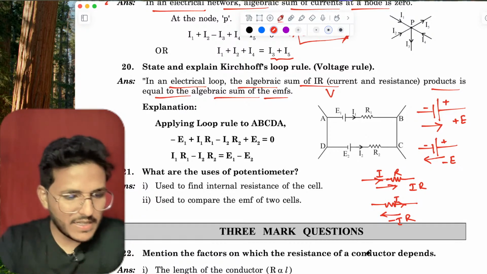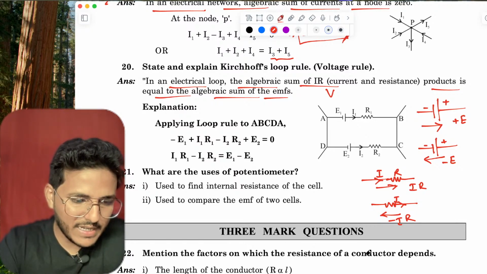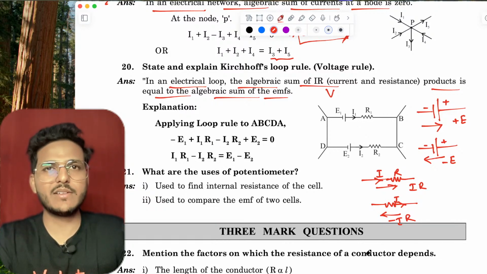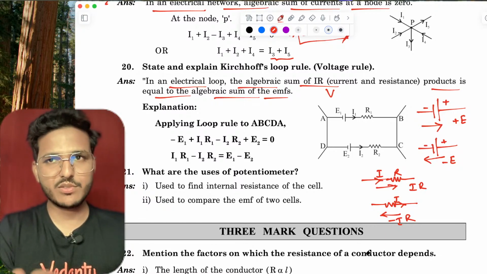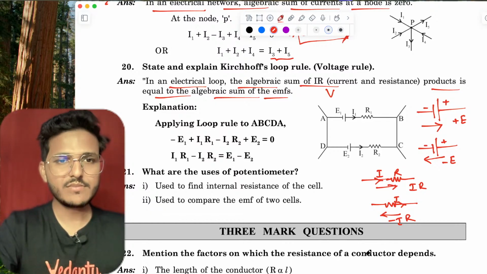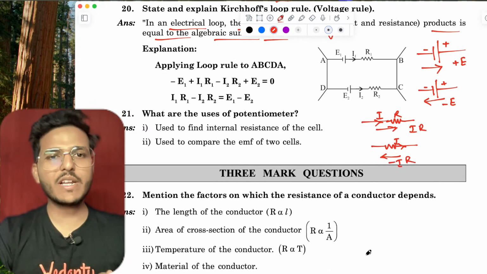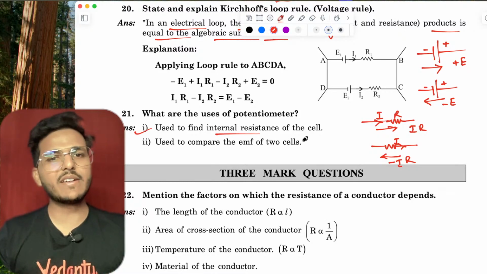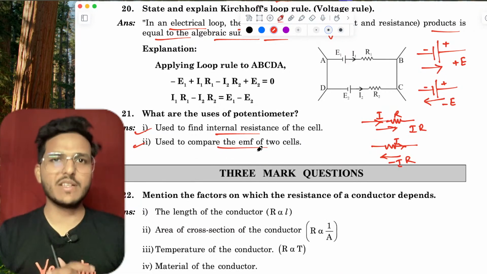If there is any problem like this, then I will update the team, and surely you will get PDF notes. Don't worry, guys. Okay. What are the uses of a potentiometer? A potentiometer is used to find the internal resistance of a cell and to compare the EMF of two cells.